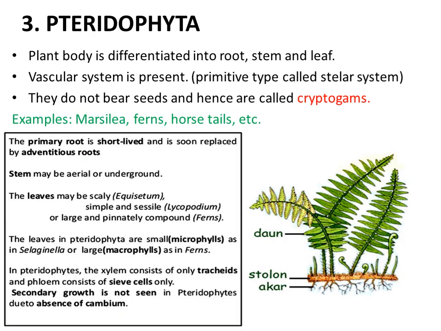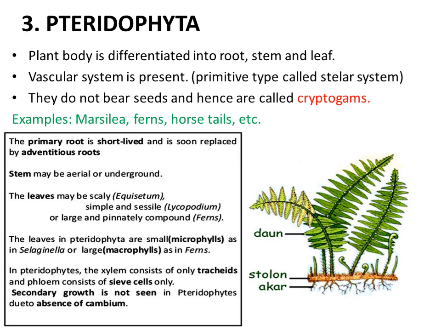Now pteridophytes. Pteridophytes are called the first land plants. These are plants whose body was differentiated into root, stem and leaf, but still the vascular system was not completely developed. It is a primitive type, known as the stellar system. These plants do not have flowers and do not bear seeds. Because they have no seeds or flowers, we categorize them as cryptogams. The fertilization is always hidden within these plants.